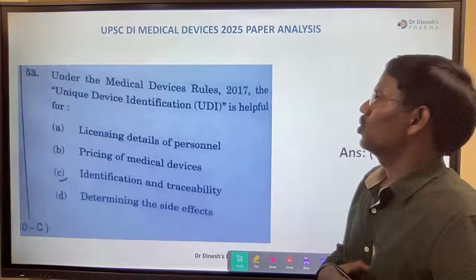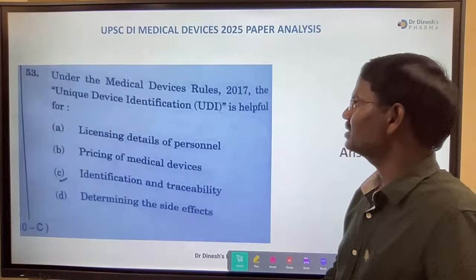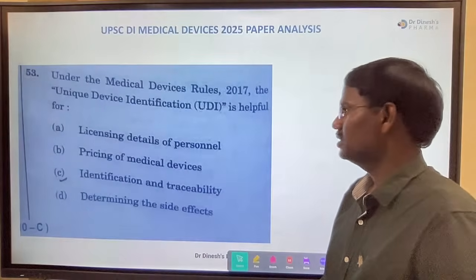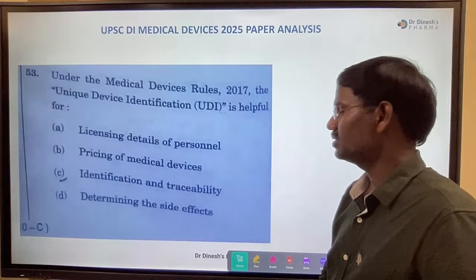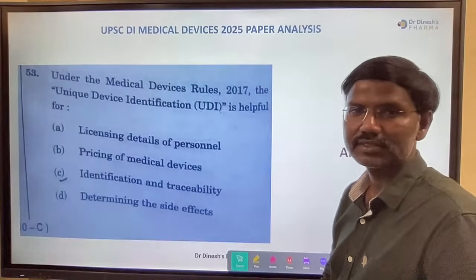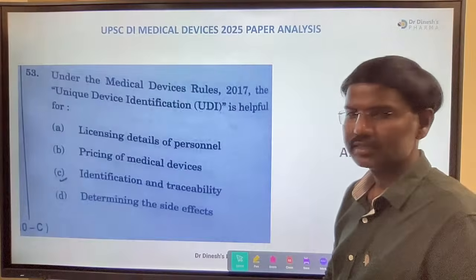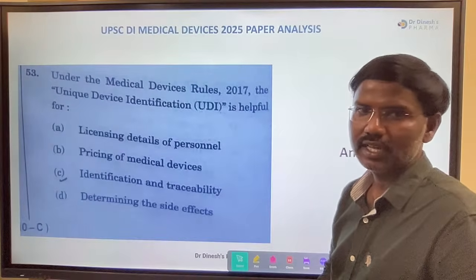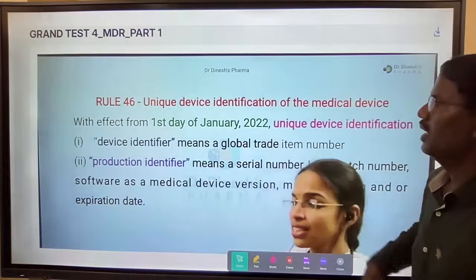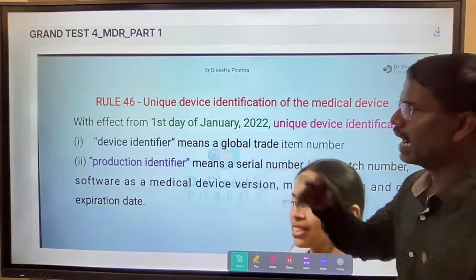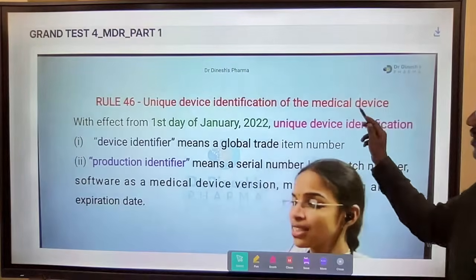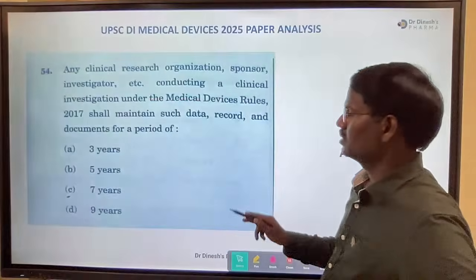Yeah. So under the Medical Device Rules, the unique device identification is helpful for: licensing detail for personnel, pricing of medical devices, identification and traceability, and determining the side effects. What is the answer? Yes. OK, right answer. The right answer is identification and traceability. Next question. Yeah, this was also a direct question from our grand test, exclusively in our mobile application. So Rule 46, we were discussing unique device identification, and clearly we discussed this question.